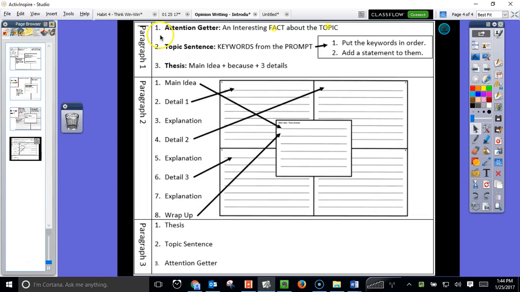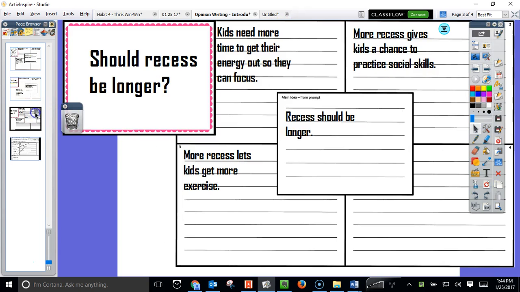Okay, step 1 of paragraph 1. So I'm going to start at the top, paragraph 1. And I'll start with the attention getter because that's first. The attention getter is an interesting fact about the topic that draws the reader in. So first I need to know what the topic is, and I have to get that from the prompt. So I'm going to go back to the prompt, and I'm going to read the prompt.